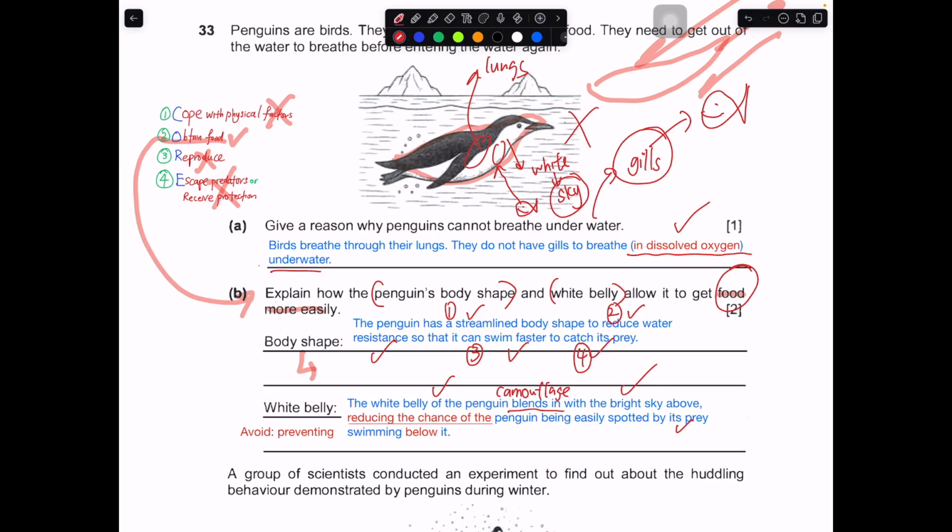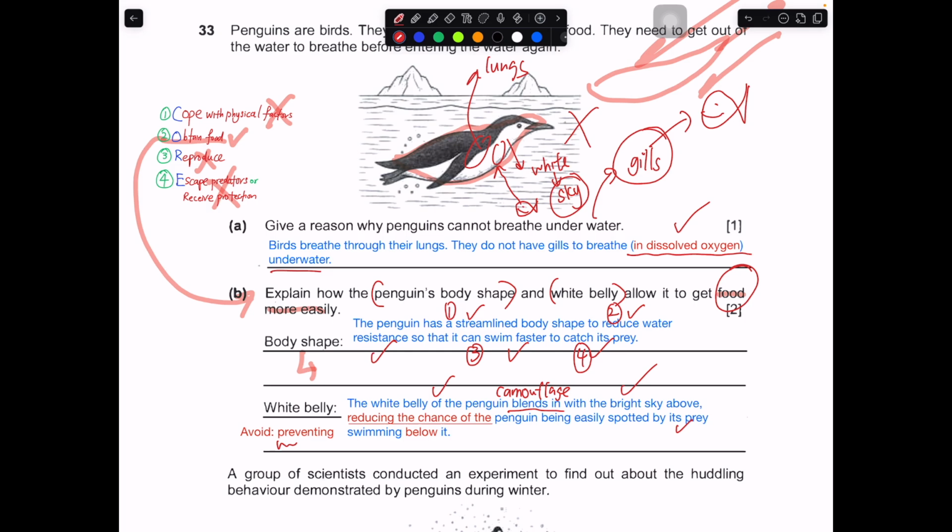You can say the white belly of the penguin camouflages with the bright sky above, then reduces the chances of the penguin being spotted. Of course, this is not foolproof. Some of the fish might notice that the white belly is a little bit off from the usual sky, and they might detect that it's a predator, then swim away.